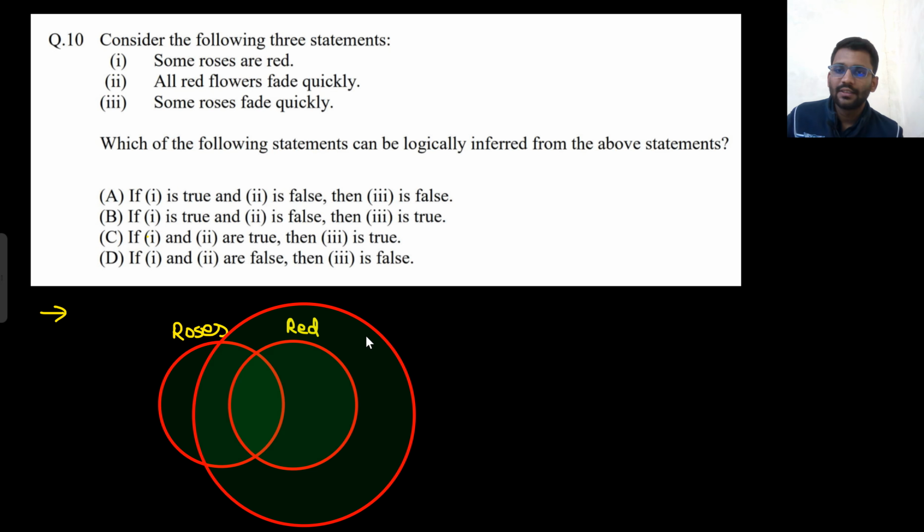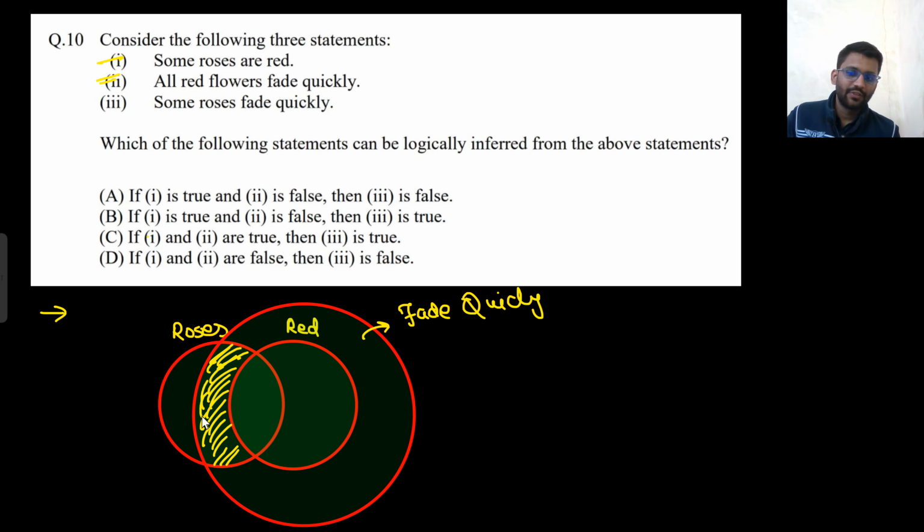So all red flowers fade quickly. So now if both 1 and 2 are true, then some roses fade quickly. Yeah, some roses fade quickly. This portion is coming. If 1 and 2 are true, then third is true.